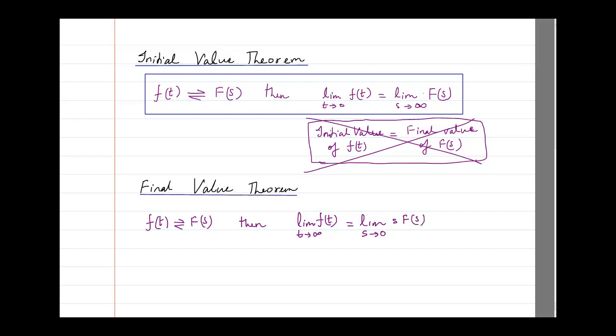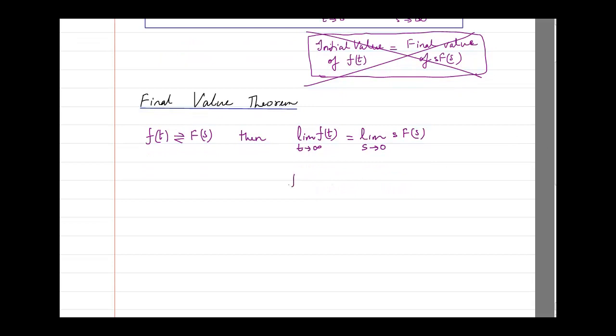I'm sorry, here I have missed an s. Please remember this, you have to write s F of s. So here it is the final value of s F of s. It means that the final value of f of t is the same as the initial value, but here s is tending towards 0. So it is the initial value of not F of s but s F of s.